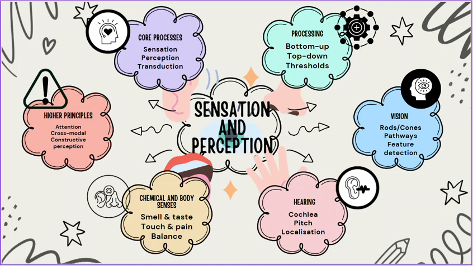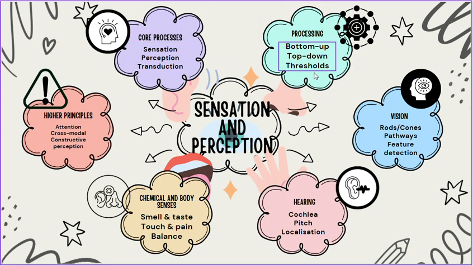In Module 3, we explored sensation and perception. Sensation and perception are processes that connect the external world to our internal experience. Sensation begins when sensory receptors detect physical energy and convert it into neural signals through transduction. Perception is the brain's interpretation of those signals.